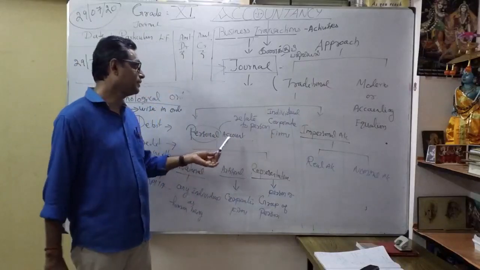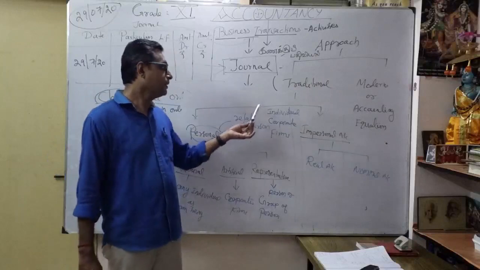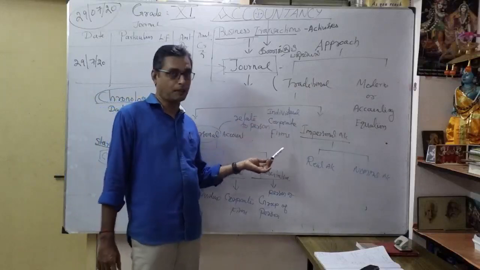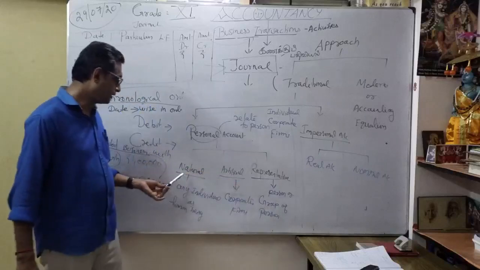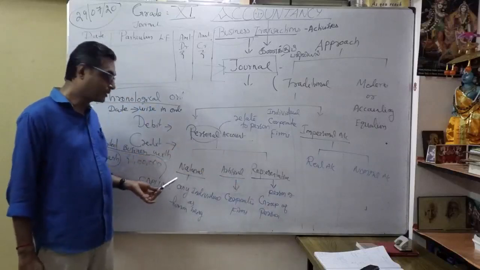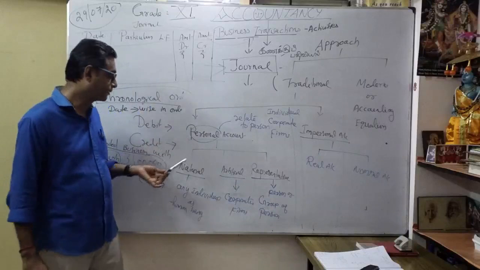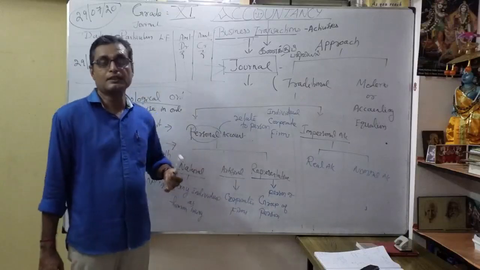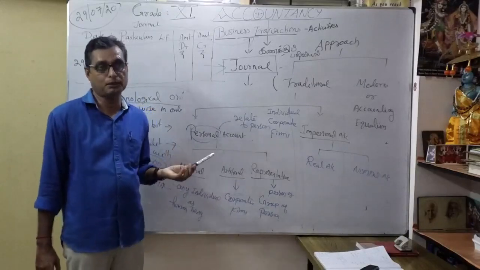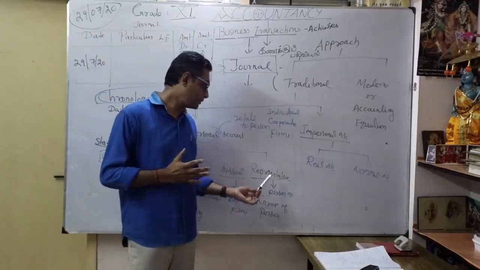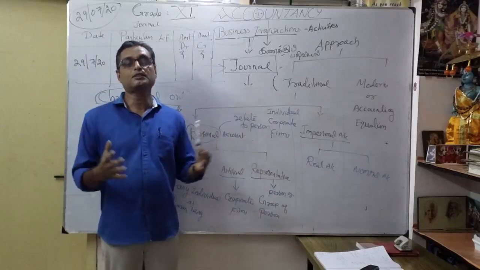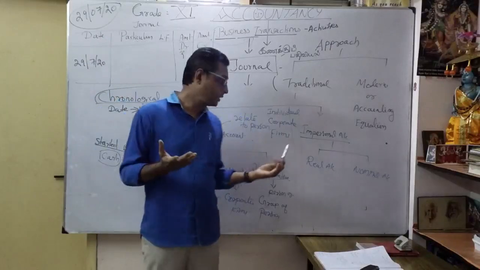Personal account means related to a person, maybe an individual, corporate or firm. Under personal account, we have three classifications. One is natural personal account, nothing but any individual or human being. Artificial personal account is any corporate company, the name of the company. Then representative personal account: for example, you have started a business, so your name becomes the representative there.